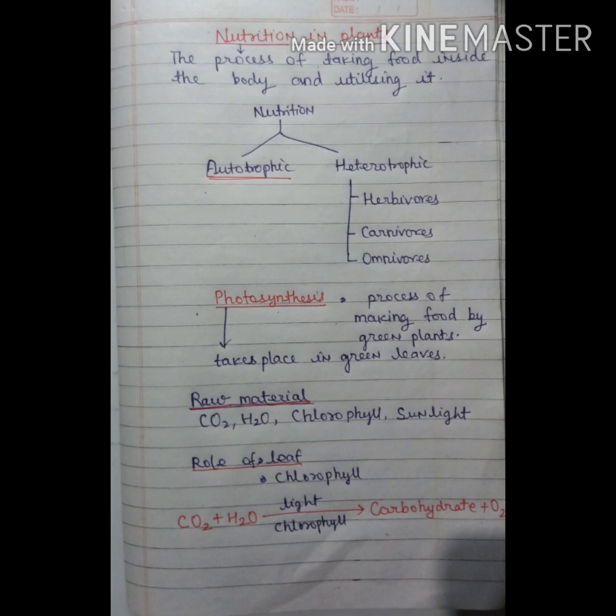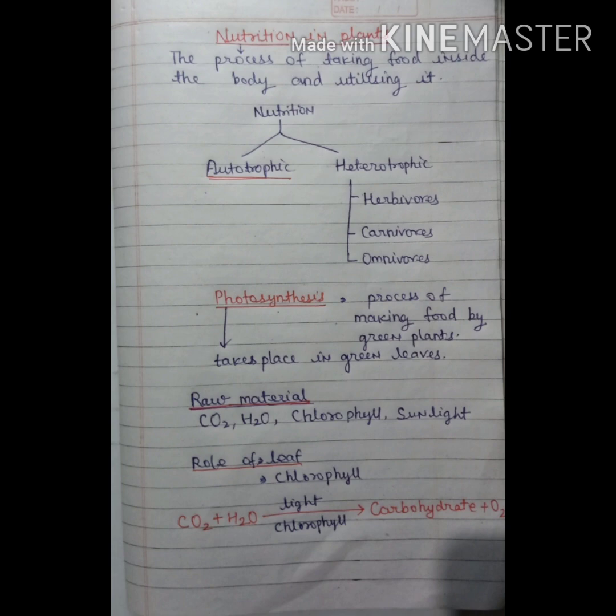Do you think why and how the plants make their food? As we make our food in the kitchen, how do plants make their food? Definitely, as we all know, plants make their food in the leaves. So that's why leaves are called the kitchen of the plant.